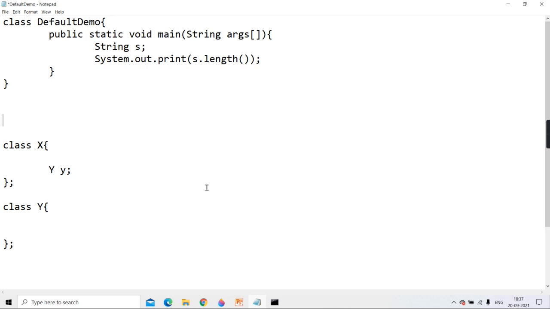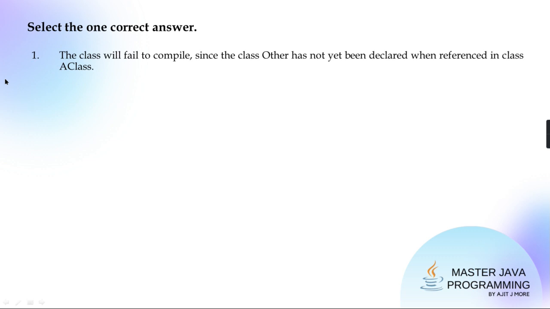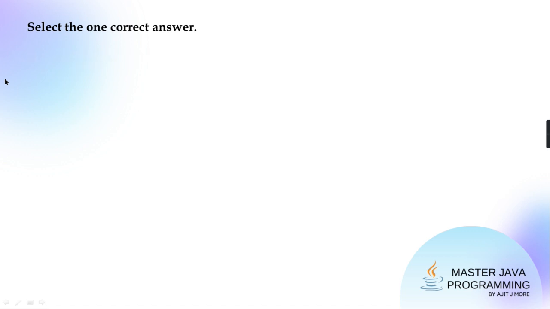Is it clear what I'm trying to tell you? Yes, sir. Because first the code is compiled, and then at the time of interpretation nothing is unknown. Everything is known, and therefore no forward reference problem will occur. So will this problem arise in this code? The class will fail to compile since the class other has not been declared when referenced in class a.